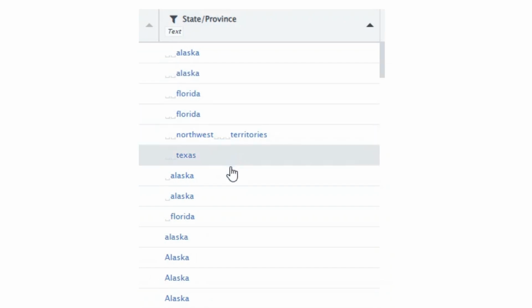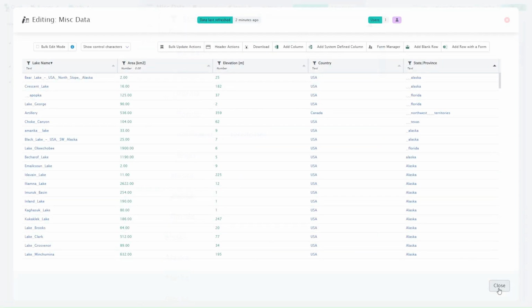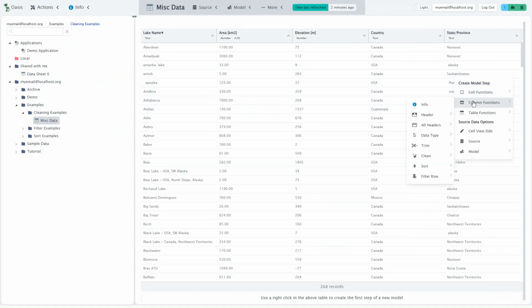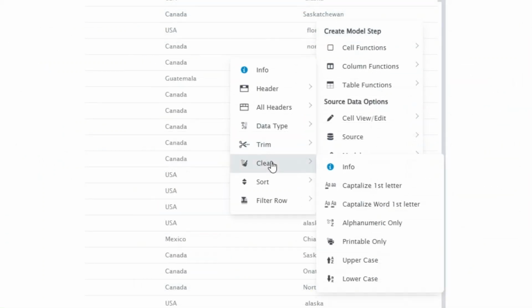We also see different capitalization. The pivot table considers strings with different spaces and capitalization as separate items. We can fix this with some cleaning steps. Under column functions, clean and trim functions are provided. We'll start with trim all extra spaces.